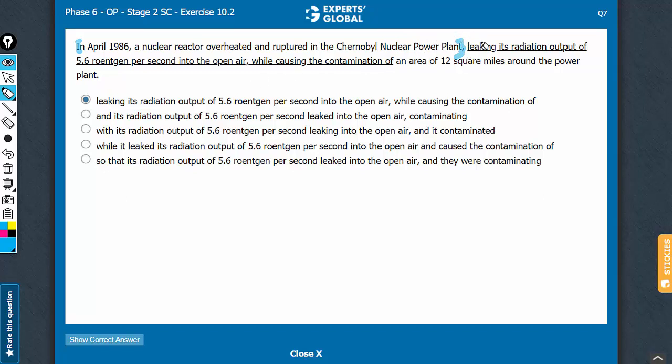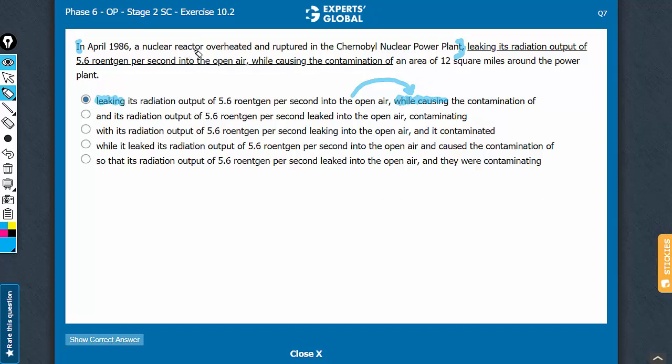So this entire cause led to leaking its radiation while causing the contamination of an area. This is where meaning changes. See, the contamination of area happens because of this leakage, not while this leakage. While is used for showing two concurrent events. There is a cause-effect relationship between these two actions here. This leaking of radiation is what caused the contamination of an area.